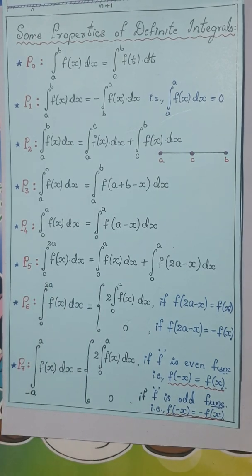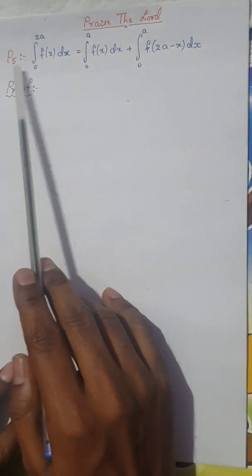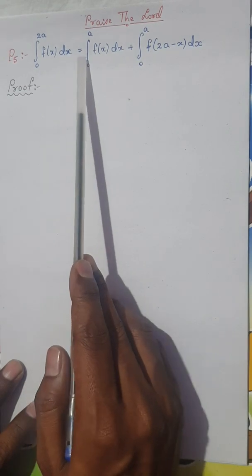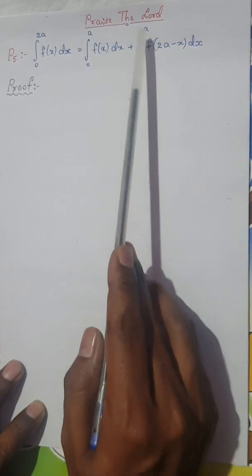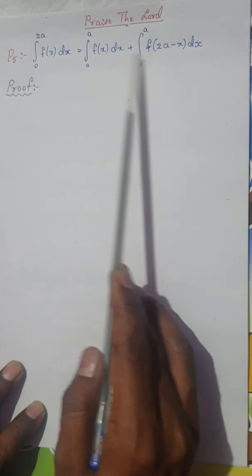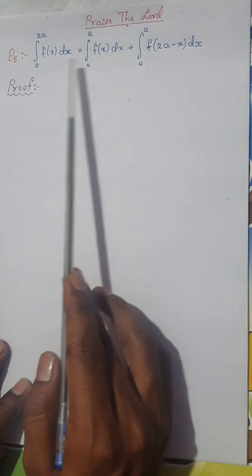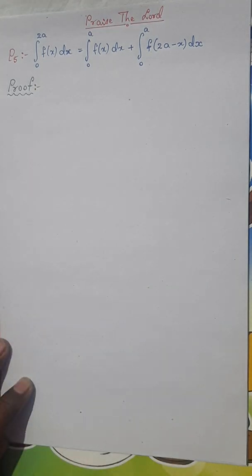So the property P5 we are supposed to prove is: integral 0 to 2a f of x dx is nothing but integral 0 to a f of x dx plus integral 0 to a f of 2a minus x dx. This is the property I am supposed to prove, and the proof goes like this.